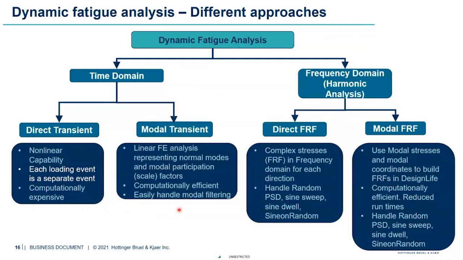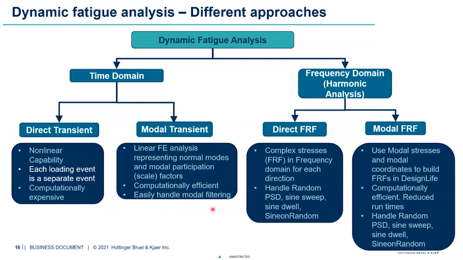The advantage here is you have to do a little more work on the FE, but it is a linear FE analysis. So all we are looking at here is trying to represent the structural behavior using normal modes and its participation factors. And the hope is if we combine all the modes with their participation factors, the idea is to represent the exact motion that the component might have seen in the field. So the big advantage is, since it's a linear FE analysis, it's computationally much more efficient on the FE side.